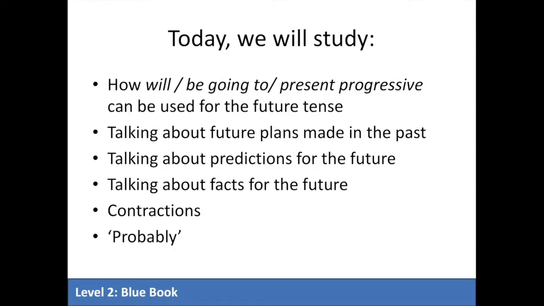So in this lesson, we'll talk about how will, be going to, and the present progressive can be used to talk about the future tense. We'll also talk about future plans made in the past, as well as how to talk about predictions for the future. We'll talk about facts for the future, as well as contractions, and the adverb probably.